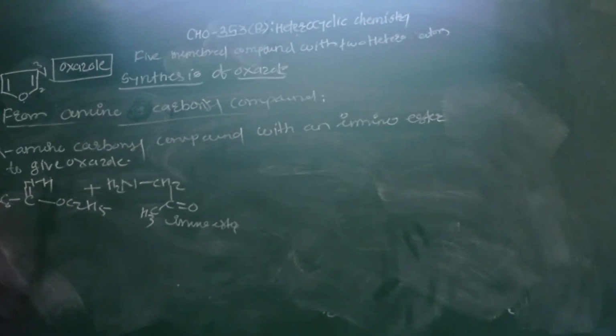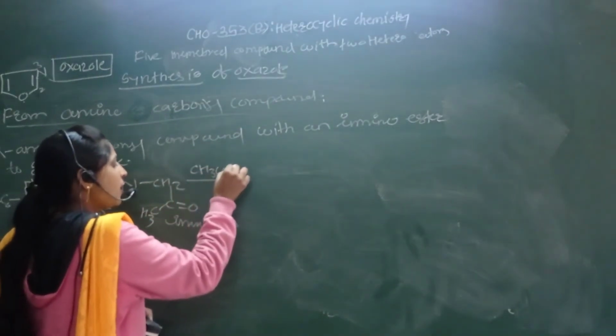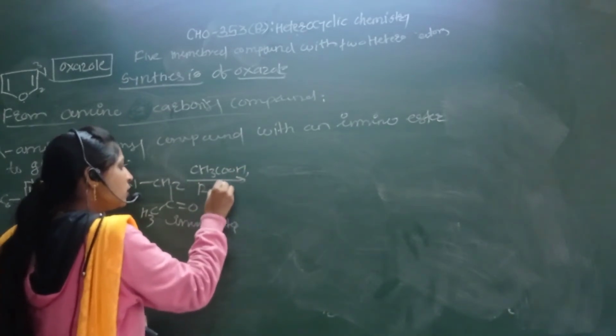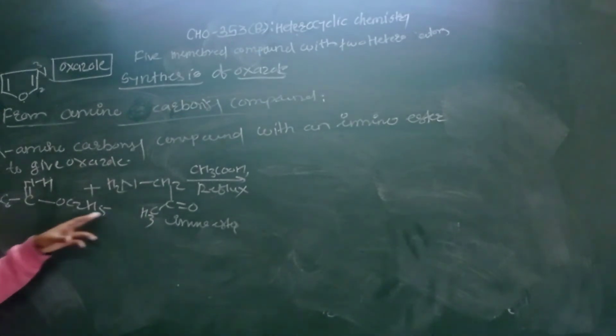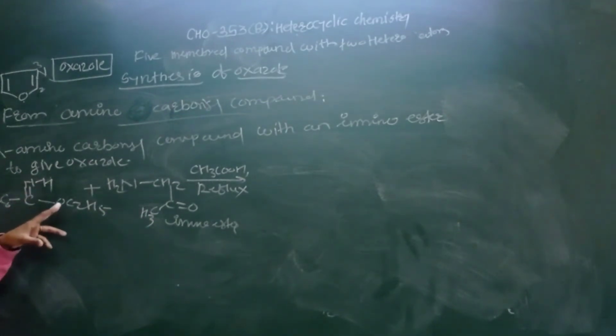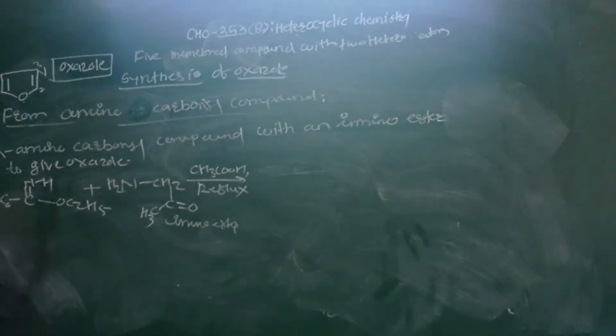So in the presence of acetic acid, in reflux condition, we have to get the oxazole molecule. Simply here, this Na2CH3O and here NaCO2H5. So, reaction between these two compounds. First of all, the lone pair of nitrogen of the aminoketone attacks on the carbon, then NH formation.